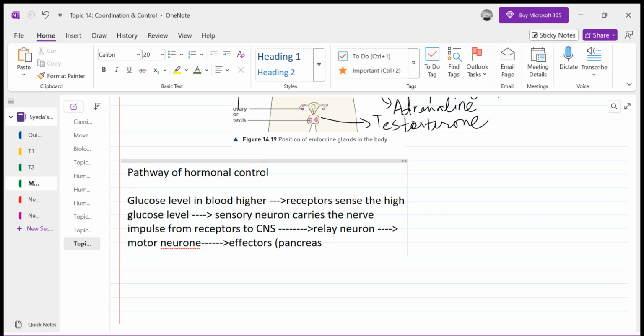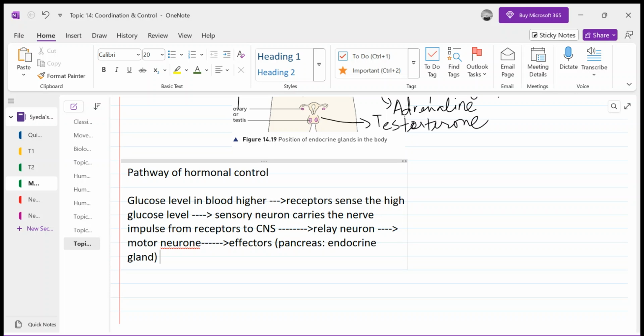or the pathway through which the brain sends the message from the receptor till the effectors, I mentioned to you that effectors are basically the muscles or the glands. Like for example, in the reflex section we had muscles, for example the muscles of the arm, that's why we lift up our hands whenever we touch any hot object, right? So at that time the effectors were muscles. But in hormonal controls, the effectors are always the pancreas, or always an endocrine gland. For example, here it is the pancreas in case of high blood glucose, right?